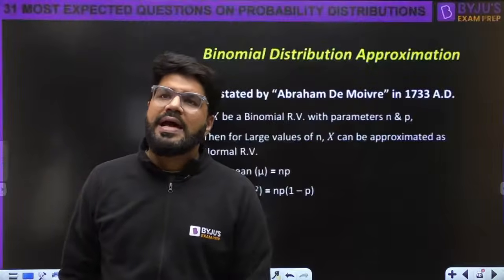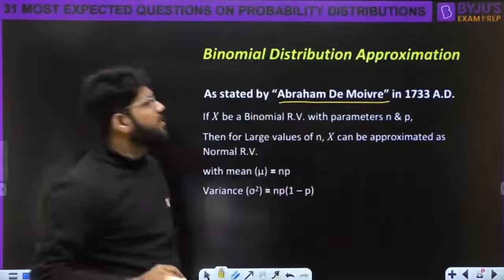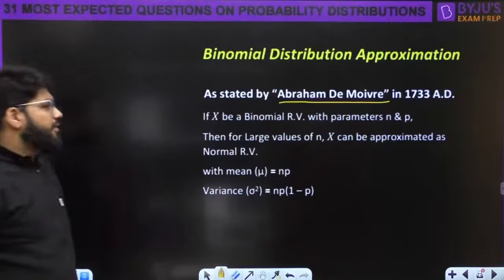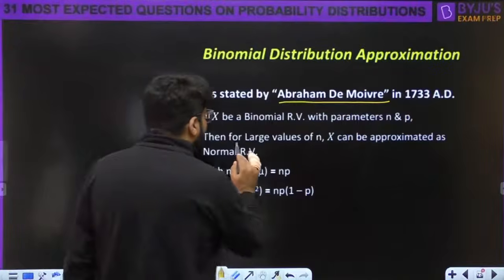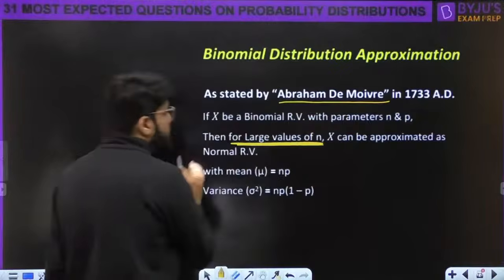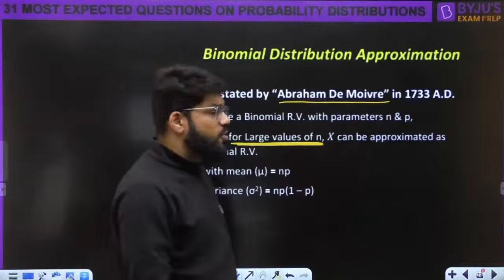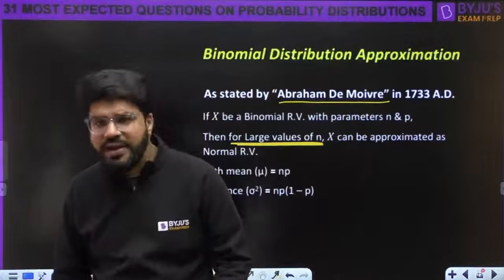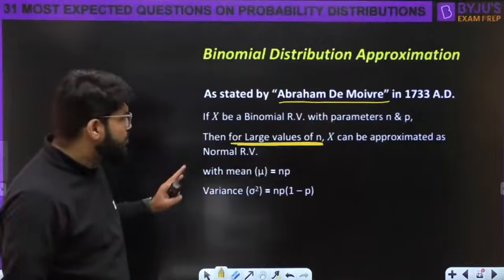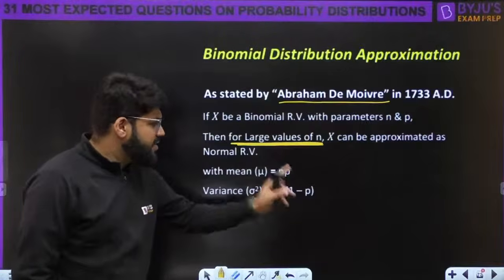Now, as stated by Abraham de Moivre in 1733 AD, when you have a binomial distribution for very large values of n, then that binomial distribution can be approximated, we are not proving it, utna time nahi hai abhi, as a normal random variable with the mean np and the variance npq.